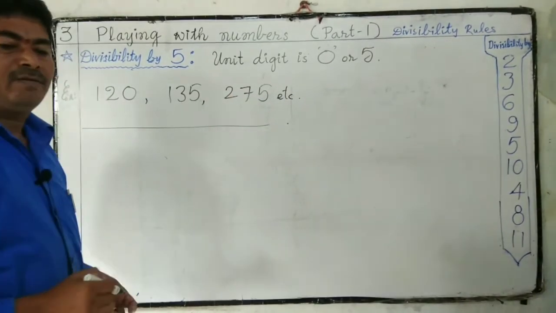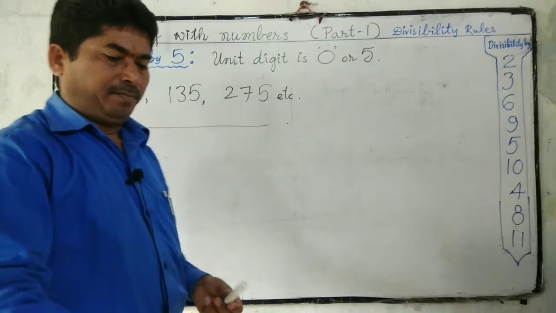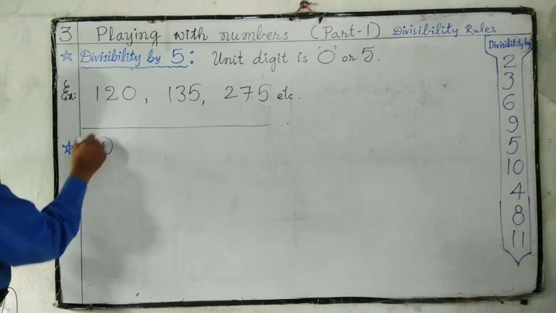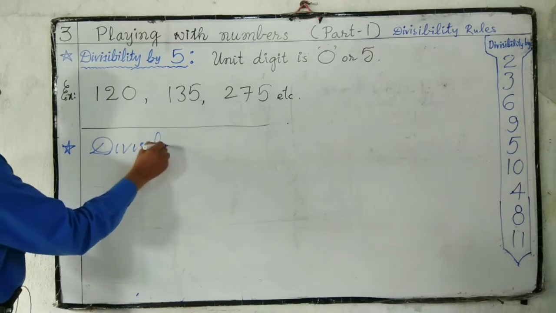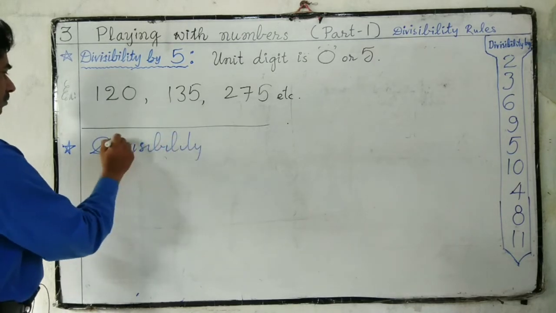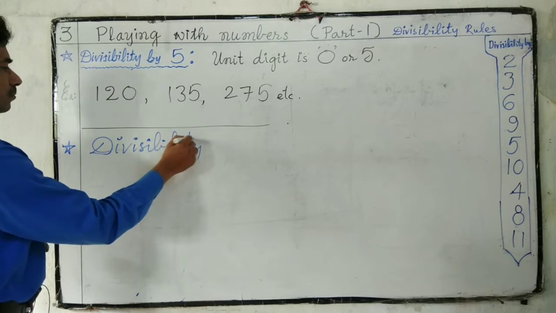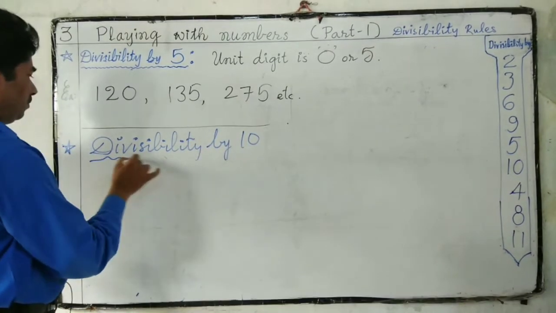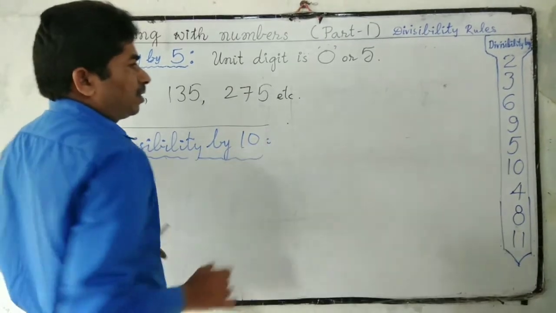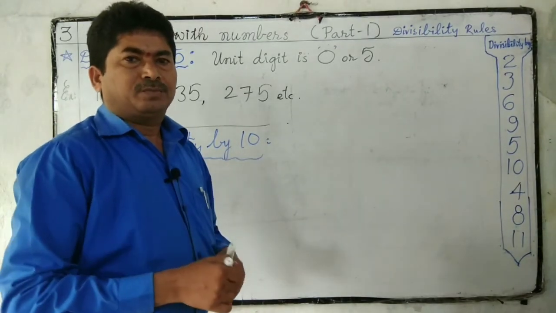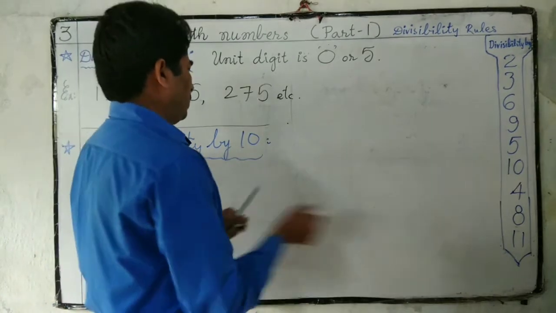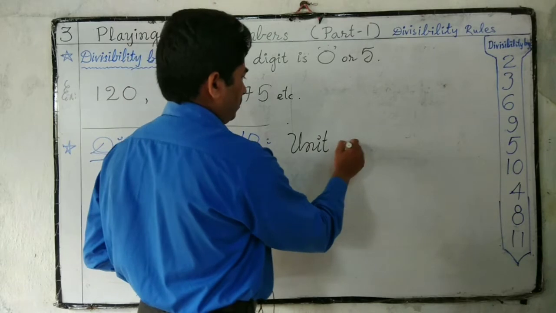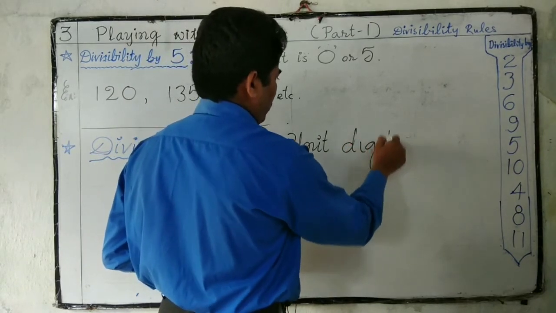Next, divisibility by 10. Last digit is 0. Unit digit is 0.